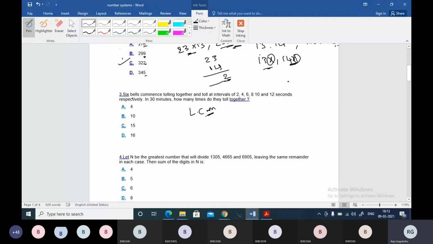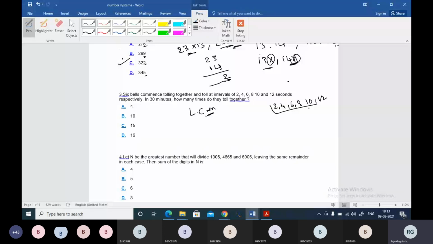You can see here, 6 bells commence tolling together and toll at intervals of 2, 4, 6, 8, 10 and 12. You have to find the LCM of 2, 4, 6, 8, 10 and 12, and tell me what is the LCM. 120, sir. 120.